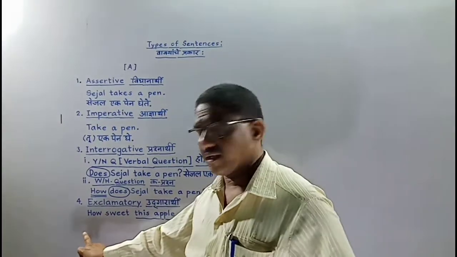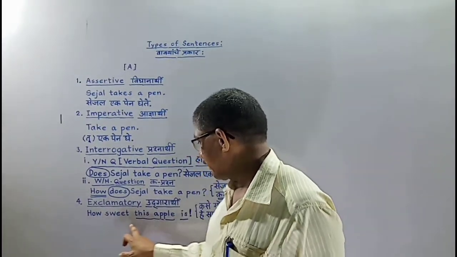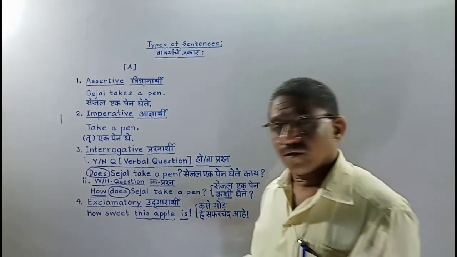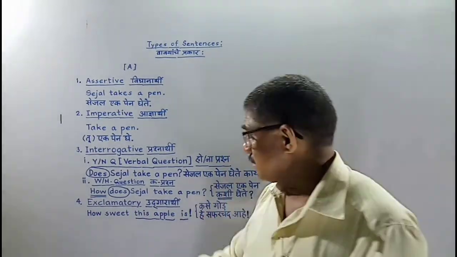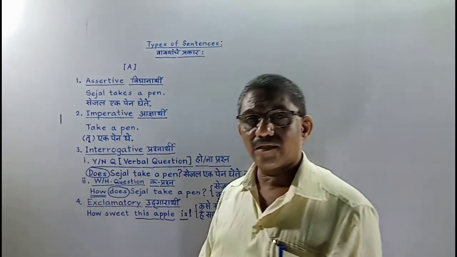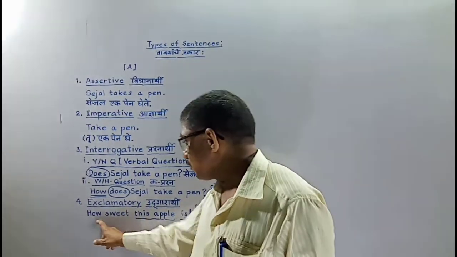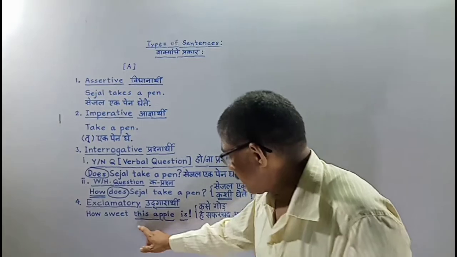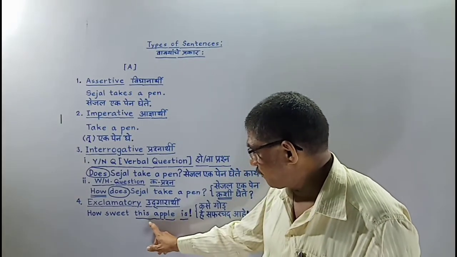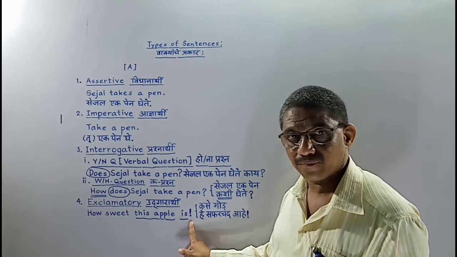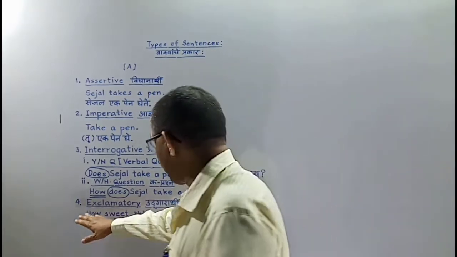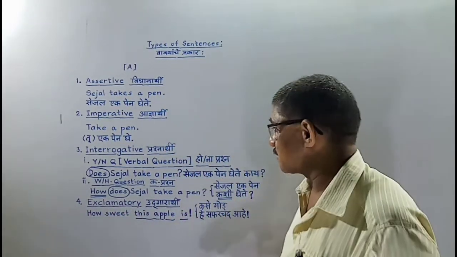Here we are taking the example of how sweet this apple is. How is equivalent to very. The next word is an adjective, how sweet. Then at the end we see first the subject and the verb at last. So this is an exclamatory sentence.